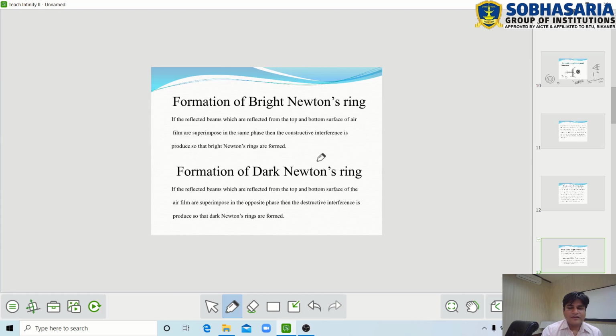Now the formation of dark Newton's rings. If the reflected beams from the top and bottom surface of the air film are superimposed in opposite phase, then destructive interference is produced. So the dark rings are formed. This is the formation of the bright and dark Newton's rings. Why is the Newton's ring dark and bright? This is the reason.